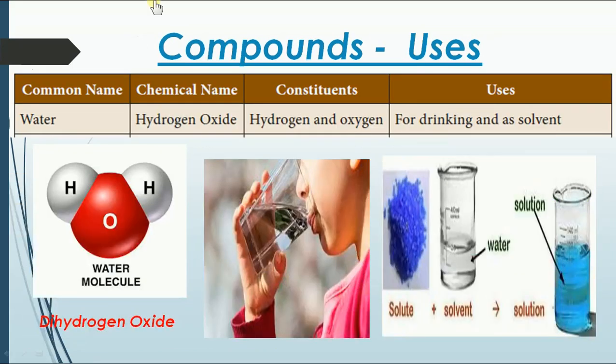Come. Now, compound uses. Water is a well-known compound. It's made up of hydrogen and oxygen. So two hydrogen we have, so dihydrogen oxide. The common name is water. The chemical name is hydrogen oxide. Constituents, hydrogen and oxygen we have. What is it used for? Drinking and as a solvent, right? In our day-to-day domestic purposes, we use water as a solvent to make tea, coffee. For most of the things we use water as a solvent.